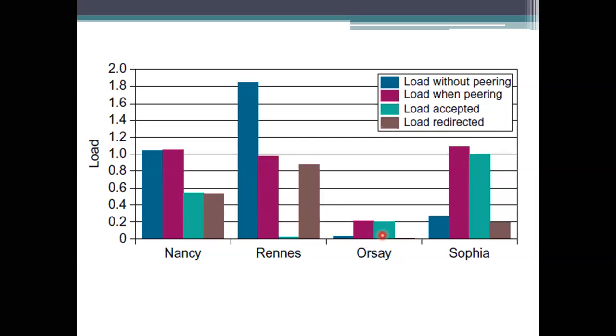So the peering values you are using, meaning how many systems or nodes you have involved, won't decide what workload is given to them. And the last one is the brown bar. This brown bar represents the amount of the load that is redirected, meaning the result that has been shown.